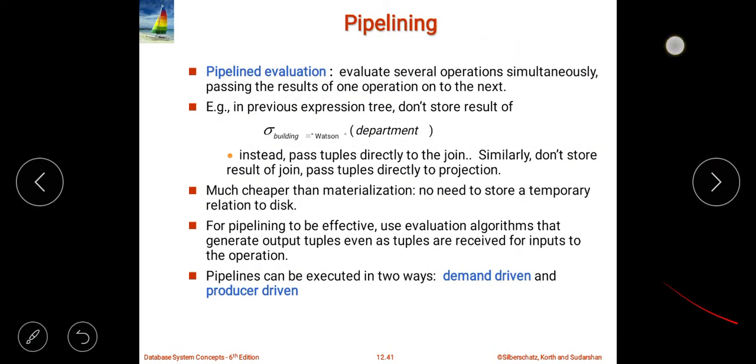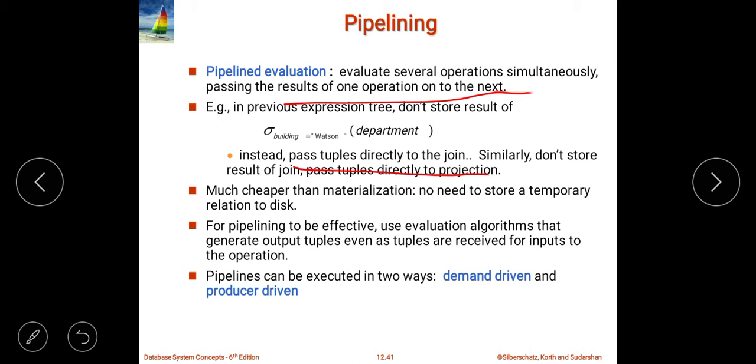So this is the pipelining, the pipeline evaluation. We are going to evaluate several operations simultaneously by passing the results of one operation to the next. That's what I was trying to tell you with the help of diagrams, with the help of different views. Okay. So now here what we are going to do, instead we are going to pass the tuples directly to the join. So that's what we have done. Whatever I have written in terms of theory, that's what I have tried to tell you with the help of the diagram.